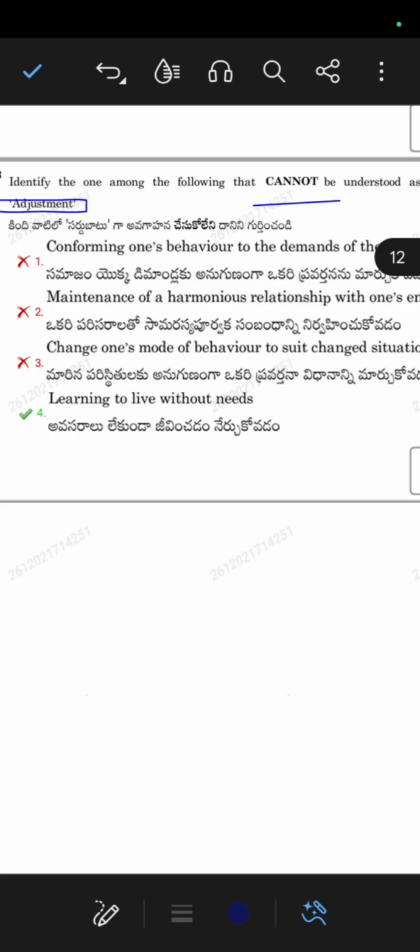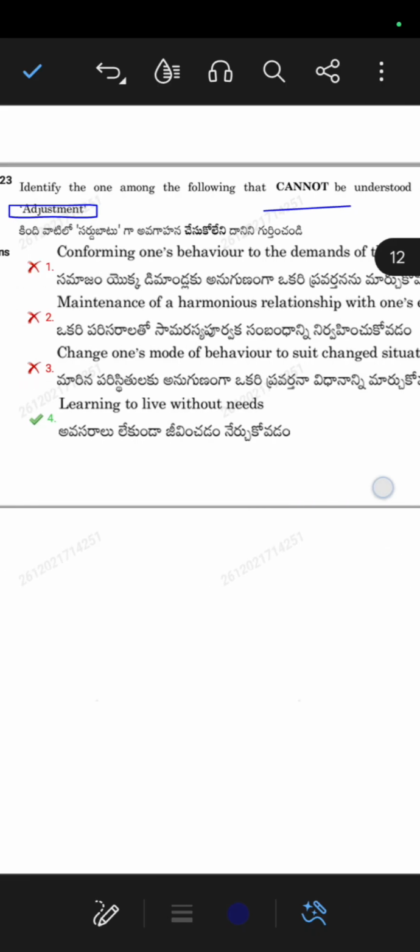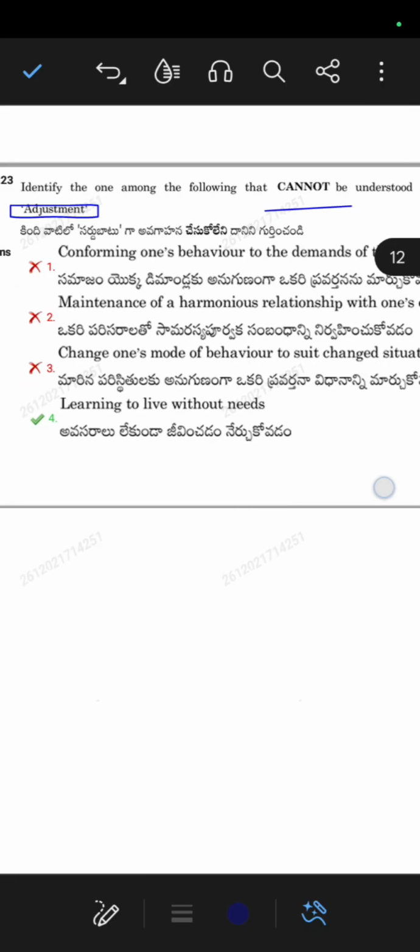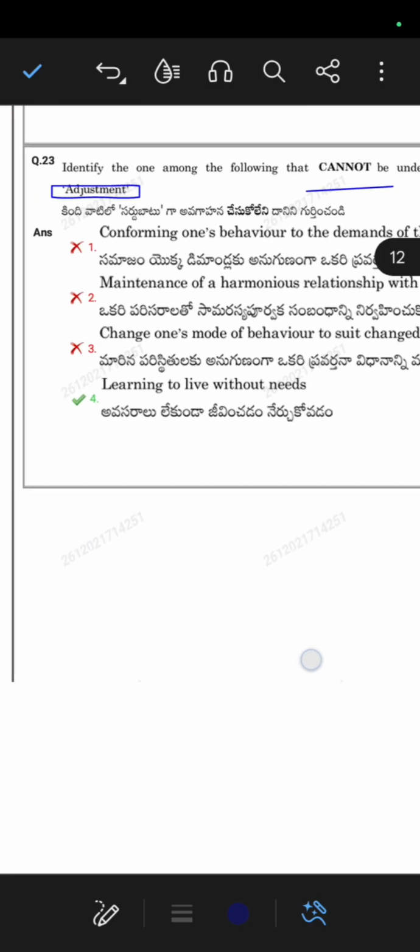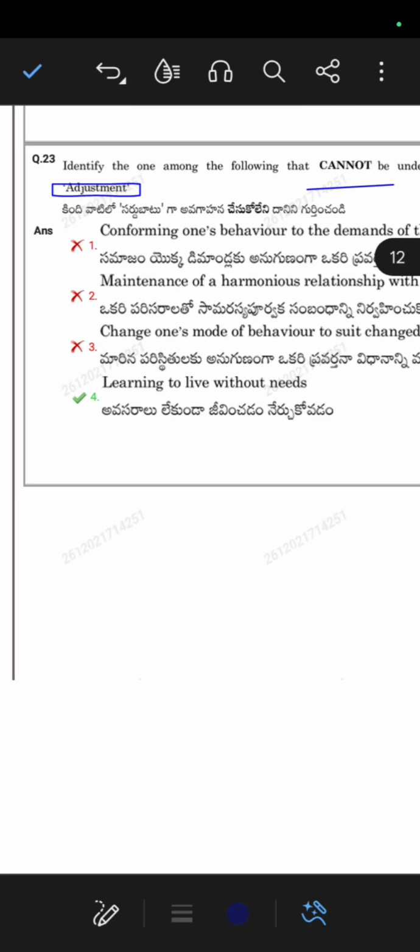So here the adjustment, learning to live without needs, this cannot be understood as adjustment. Adjustment means learning to live with needs. Learning to live without needs here cannot be understood as adjustment. The option given is "cannot", so this will be the correct option for this.